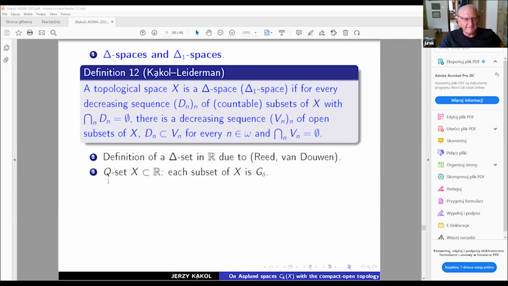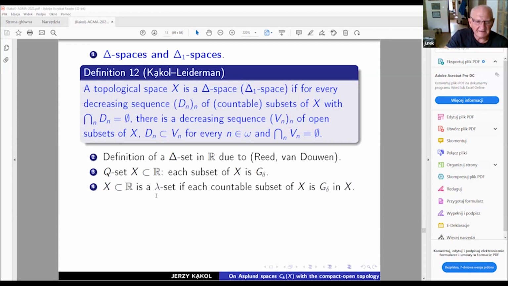So very familiar and very connected objects, almost studied in the reals, are presented here as strictly connected with delta sets. A Q set is a set of reals with the property that any subset of X is G delta.